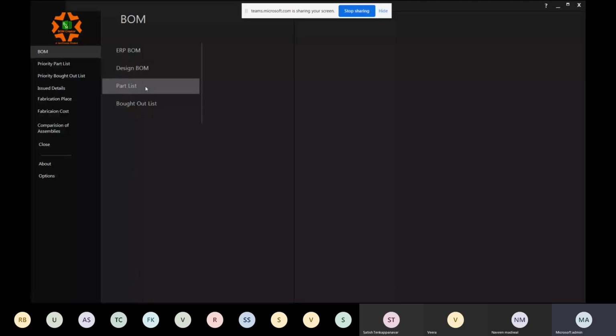Next is the part list. This is a segregated part list, basically only the details of manufacturing parts, no hardware, nothing. Similarly, there's a bought out list, with only details of bought out items. Similarly, if you need any such categorization, that can also be customized inside BOM creator. Say you want a list of only the sheet metal components, only the hardware, or machine components, etc. Those types can also be differentiated and segregated from here.